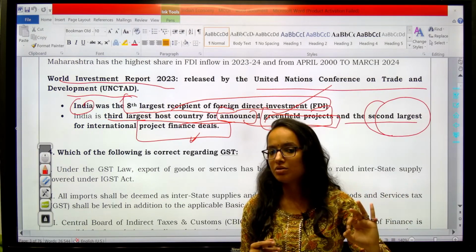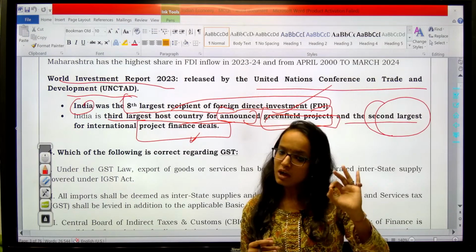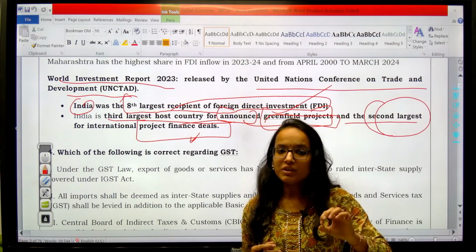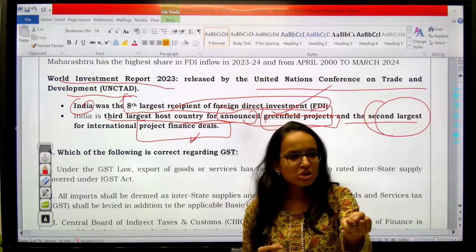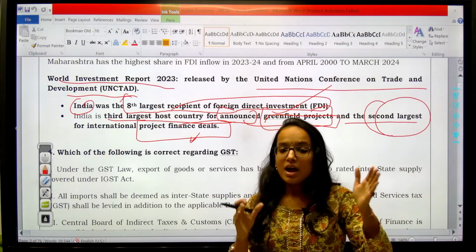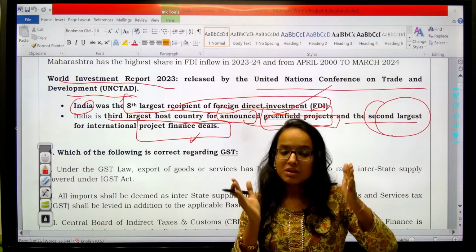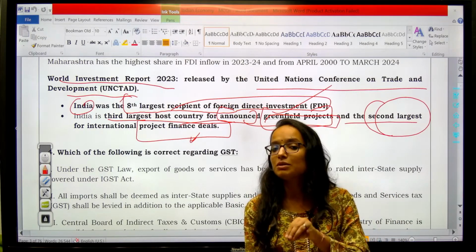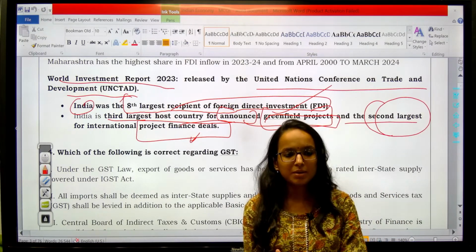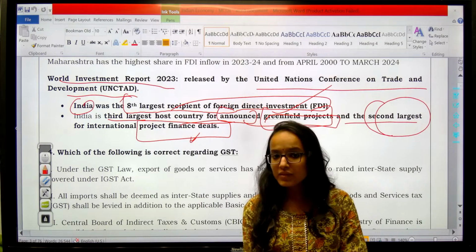To be very particular, for these projects whatever funding you have done, you have taken loan, equity, right? All these things are to be paid back using the funds or revenue generated by the project itself. Remember. So this is very risky.